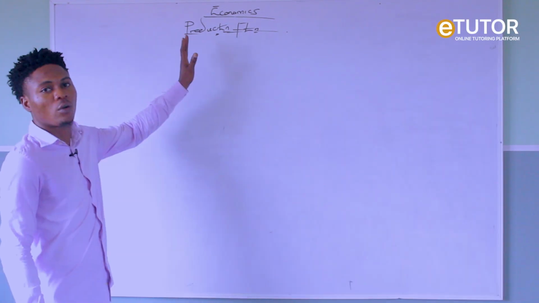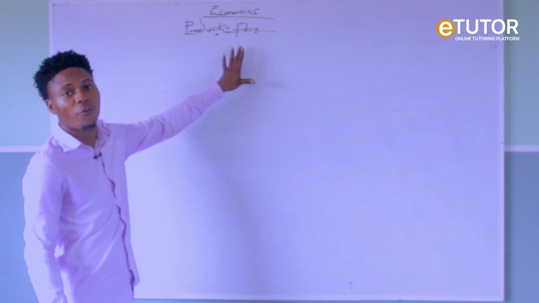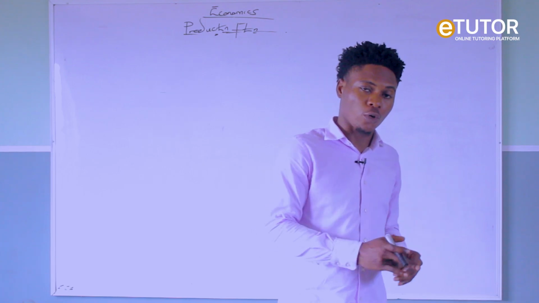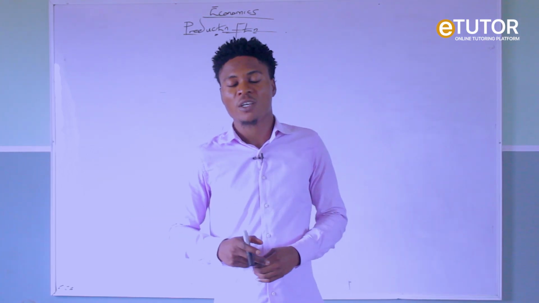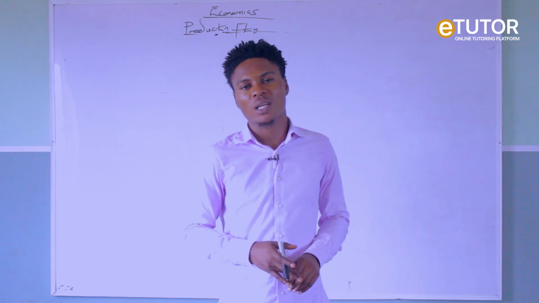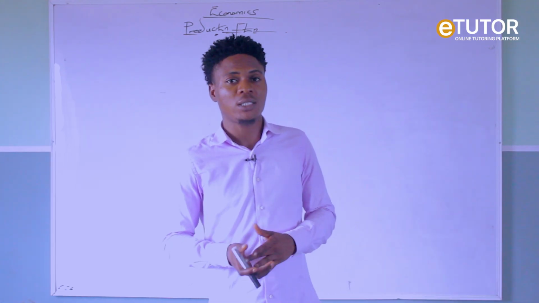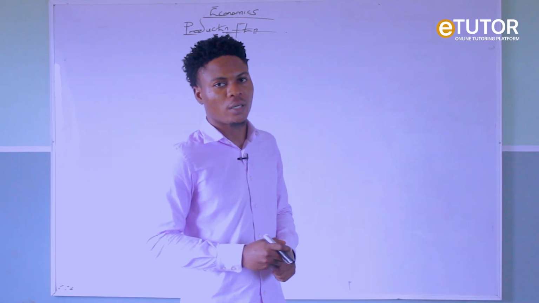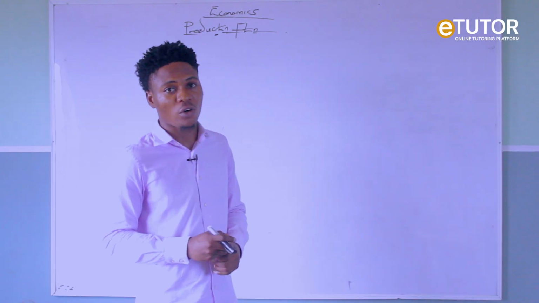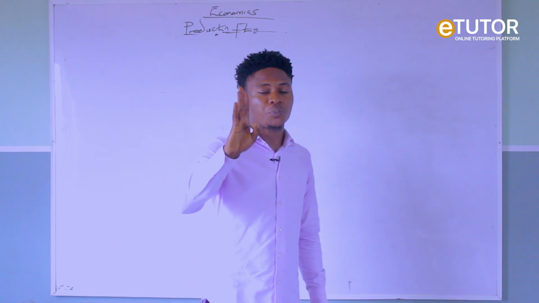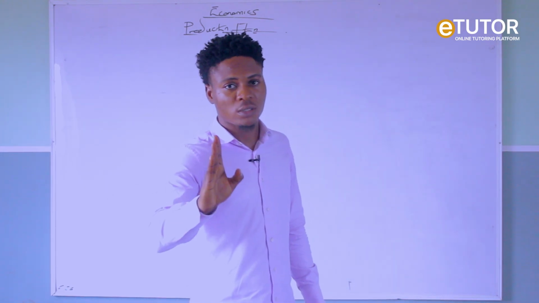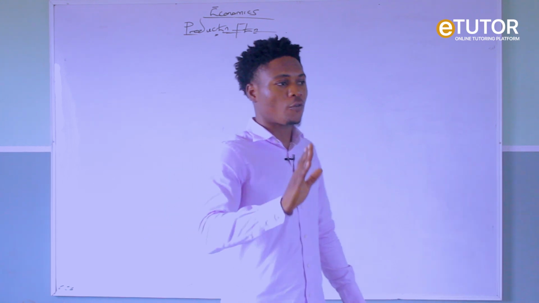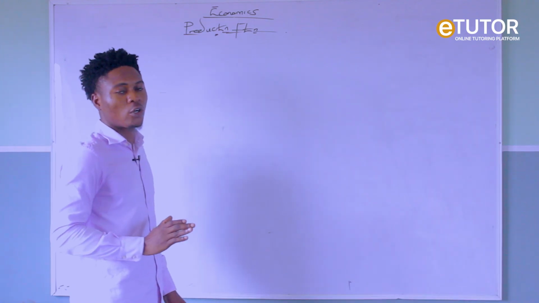So for today's economics class, we want to look into the topic titled production function. Now there is a big and clear difference between the topic production and production function. In fact, production as a topic in economics is very, very wide, because production is one of the essential microeconomics topics. In microeconomics, we focus on 4 major variables: production, profit maximization, price determination, and consumer theory. So for today's class, we want to look at production function.